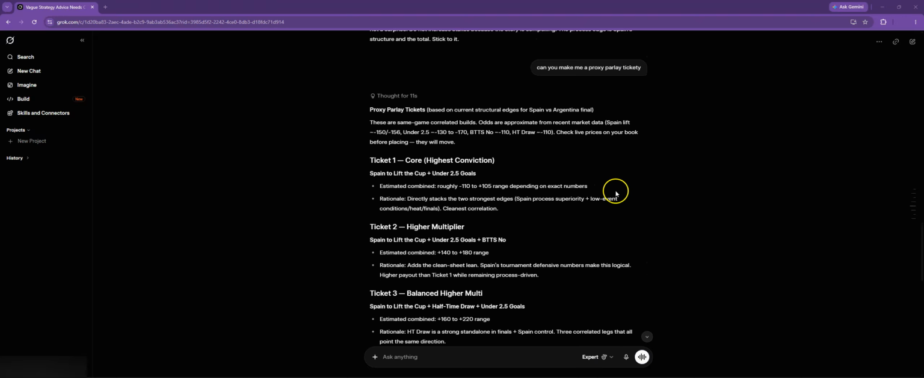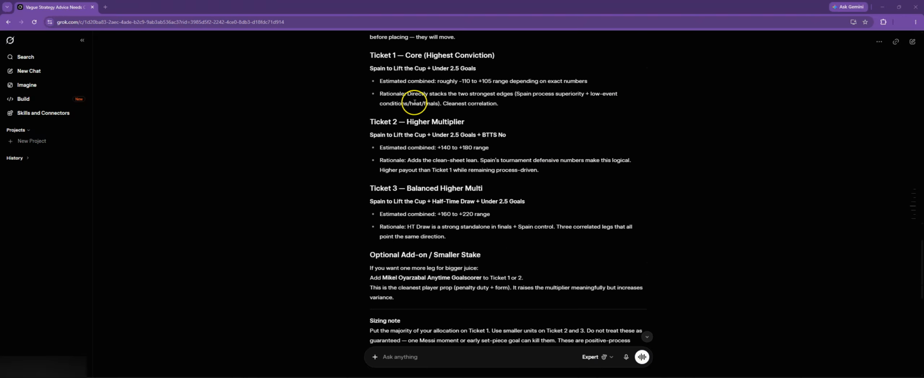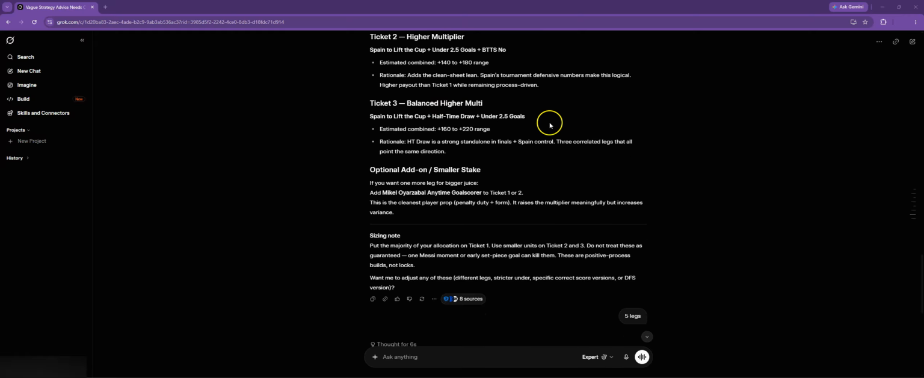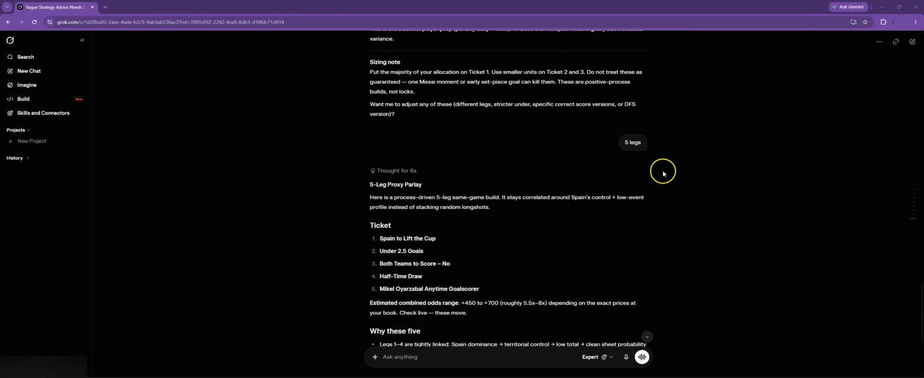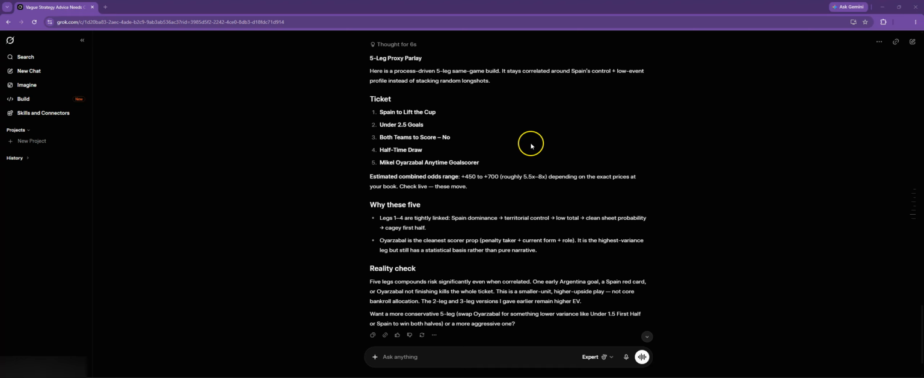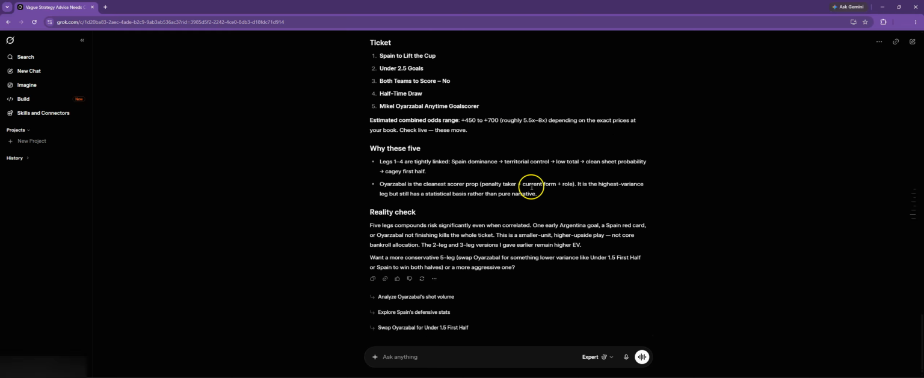So I asked it to do that initially to create us a parlay ticket. It created us a bunch of different ones. Now I wasn't specific, so now I said 5 legs, and then it actually created us a 5-leg ticket that we can utilize as a proxy, because I didn't give it any actual details of what site I'm using, what the odds are, etc. It just basically gave us a proxy one to use. So Spain to lift the cup, under 2.5 goals, both teams to score, no, halftime draw, and an anytime goal scorer for their striker.